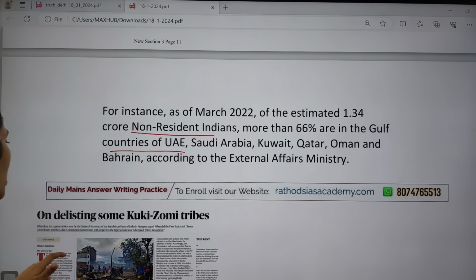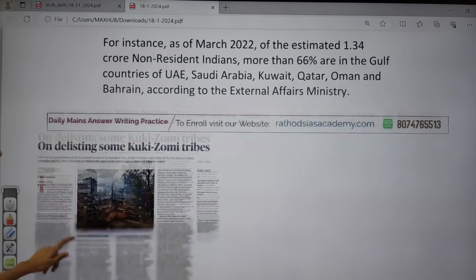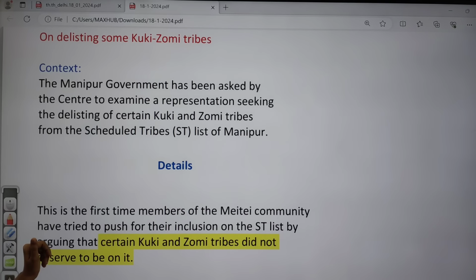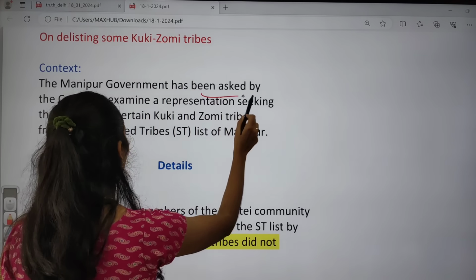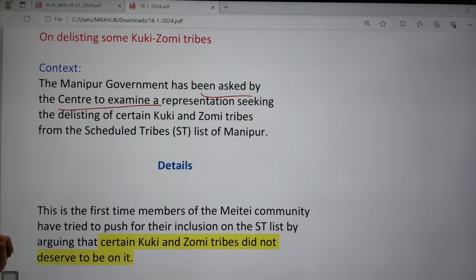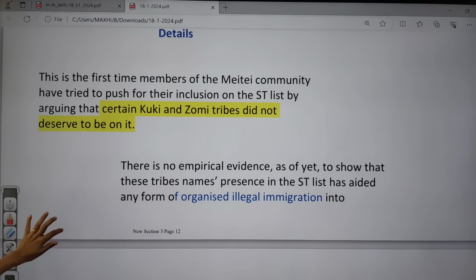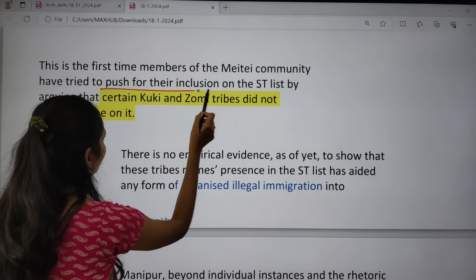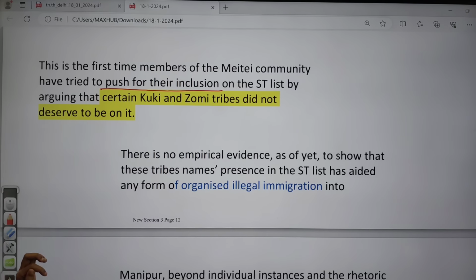Next topic is about the Kuki Zomi tribes. Why is it in the news? The Manipur government has been asked by the Centre to examine the representation seeking the delisting of certain Kuki and Zomi tribes from the Scheduled Tribe list of Manipur. This is the first time members of the Meitei community have tried to push for this, arguing that certain Kuki and Zomi tribes did not deserve to be on the list.